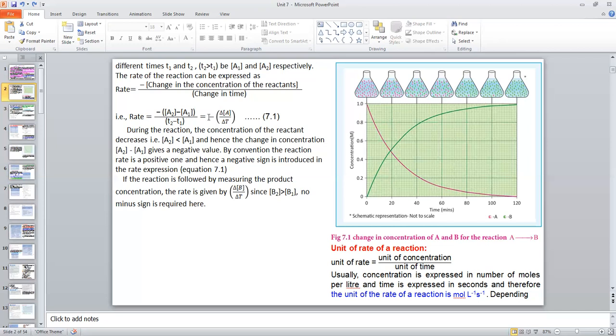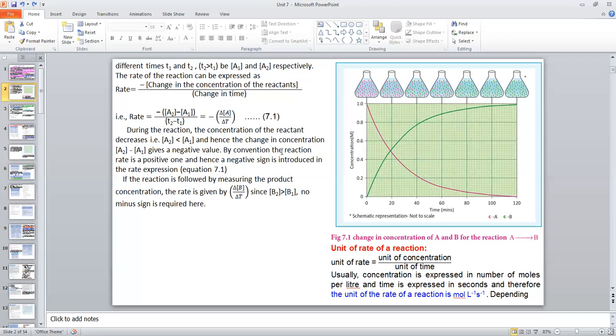Keep in mind this minus sign we have to use if we take the change in concentration of the reactant, then only we have to put the minus sign. If you write the rate in terms of product, then there is no need of the minus sign, because the concentration of product increases with time. So the minus sign is not required. Okay, if we use reactant, we have to put the minus sign. During the reaction, the concentration of reactant decreases, that is A2, the final concentration, is less than the initial concentration A1, and hence the change in concentration A2 minus A1 is a negative value.